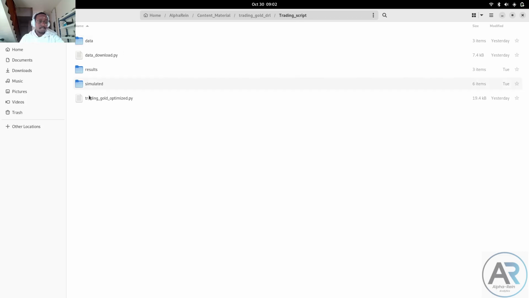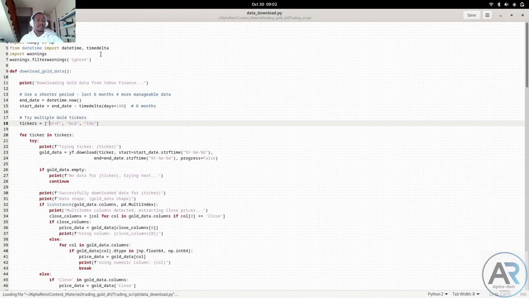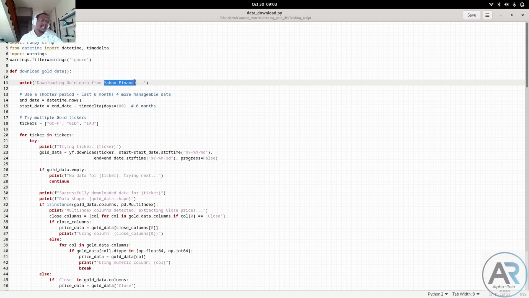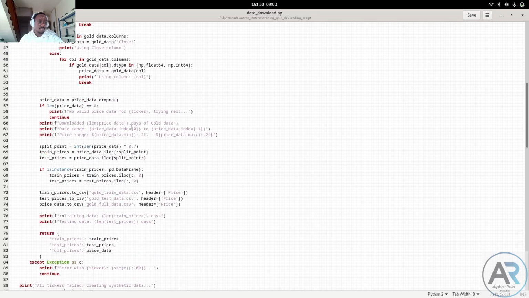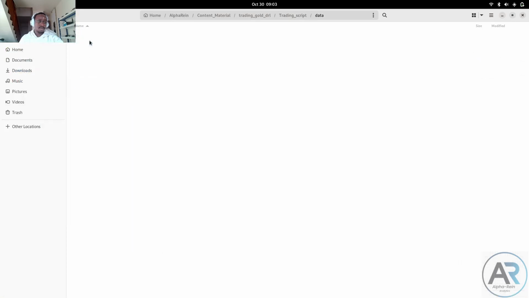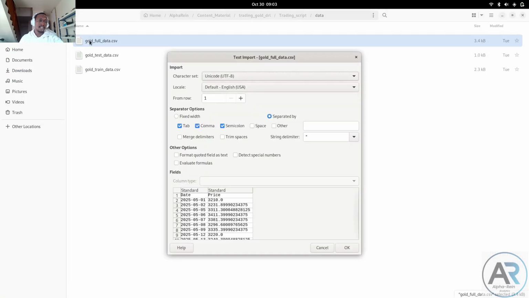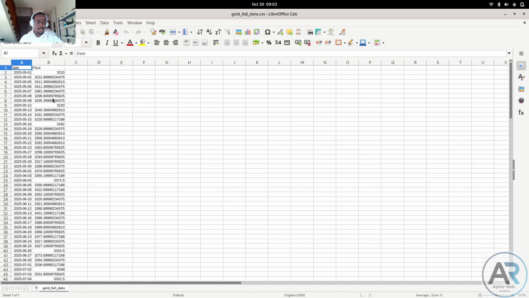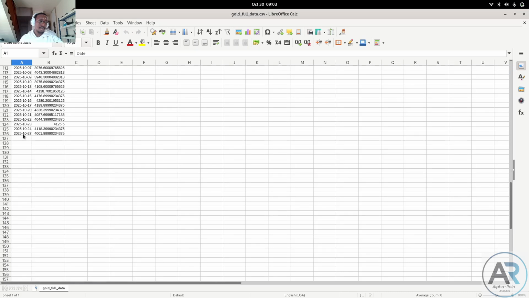So to start, I downloaded some data using some Python libraries and APIs. In this case, we were getting the data from Yahoo Finance. Again, the nitty-gritty of this is something we can do in a separate video. The data was converted to a CSV file, as you can see here. It comes all the way from May until the 27th of October. I'm recording this video on the 30th of October, so 3 days ago, or 2 days ago, give or take.